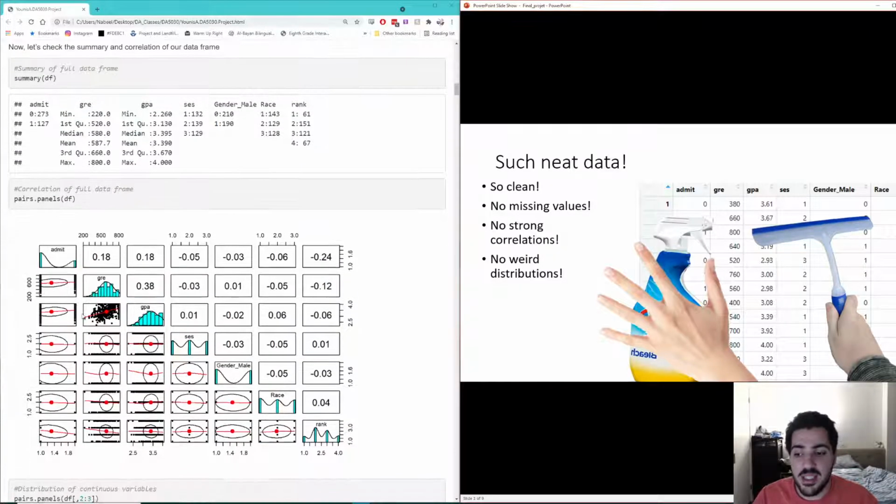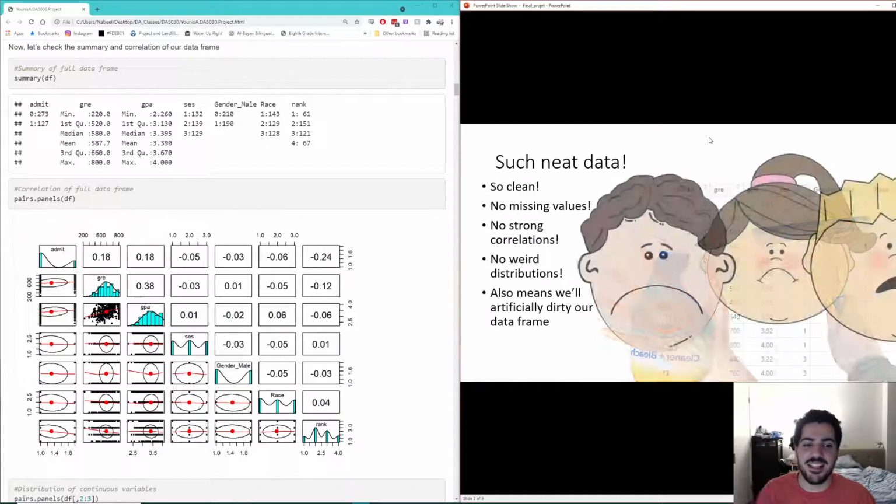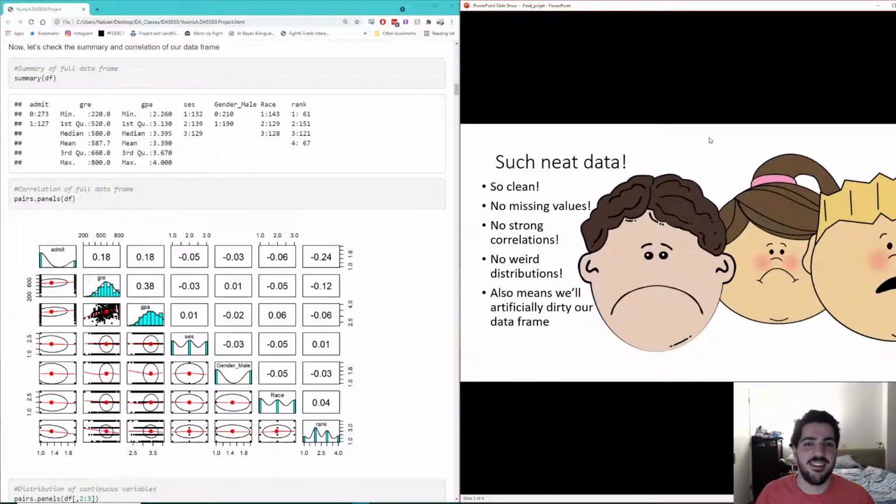Now, because this data is so clean, that means 2 things. One, we didn't really need to transform any variables. We will normally z-score normalize GRE and GPA just because, for example, KNN requires us to do that. But we don't really need to normalize anything. The rest of these are categorical, so we'll just dummify them. But because our data set is so clean, that means we'll artificially have to dirty it, and that makes these kids very sad. Look at you, professor.